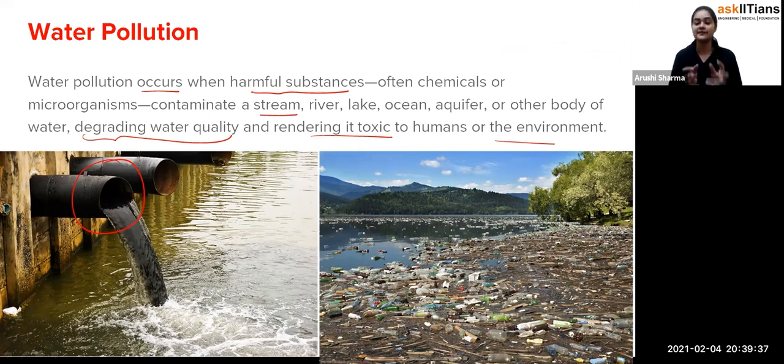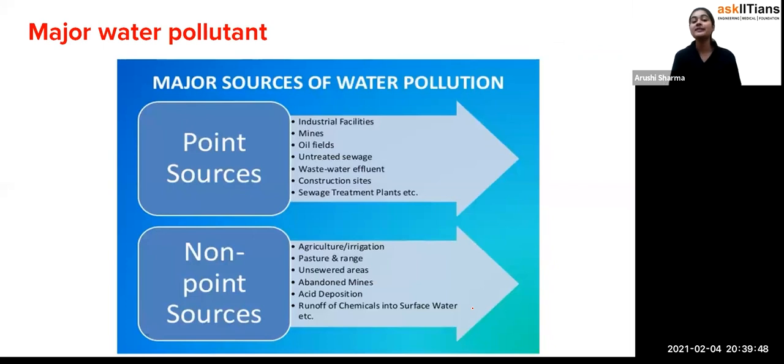Till now we have seen what wastewater is, what the importance of water is, what sewage is, and what water pollution is. Now, what are the major water pollutants? See, students, I know that the water is getting polluted, but how is it getting polluted? What are the sources from where the water is getting polluted? We have discussed so many reasons already, but now we have to see some kinds of sources also.